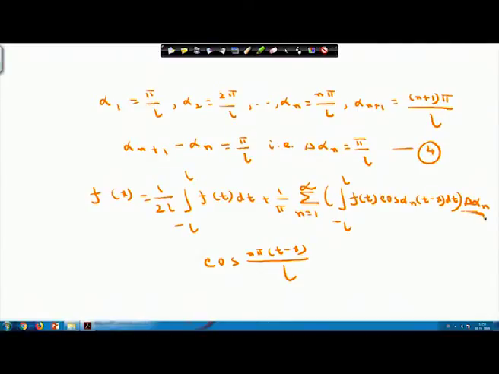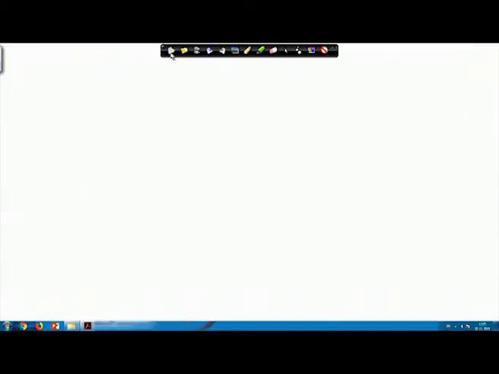So, whenever L approaches infinity, what will happen? If L approaches infinity, the first term here approaches 0. Why does this approach 0? Take the absolute value of 1 by 2L integral from minus L to L f(t) dt.